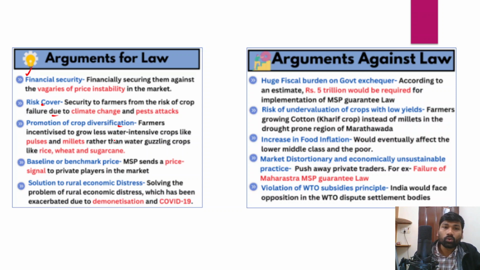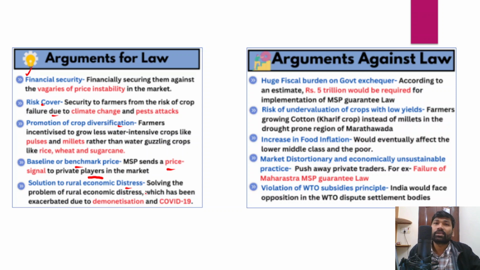And MSP would send a price signal to private players that this will be the benchmark. So if you wanted to procure the produce from the farmers, you need to buy that produce higher than the MSP. So it will be a benchmark price as well, and it will be a solution for the rural distress also.